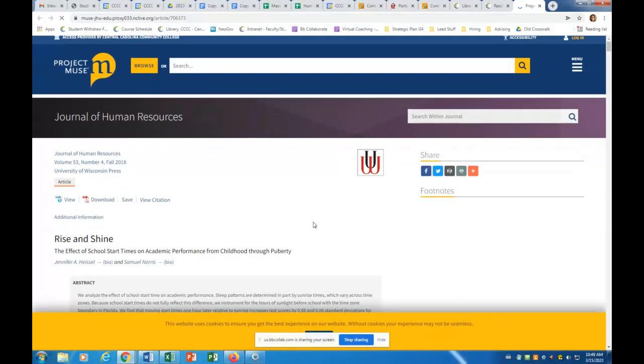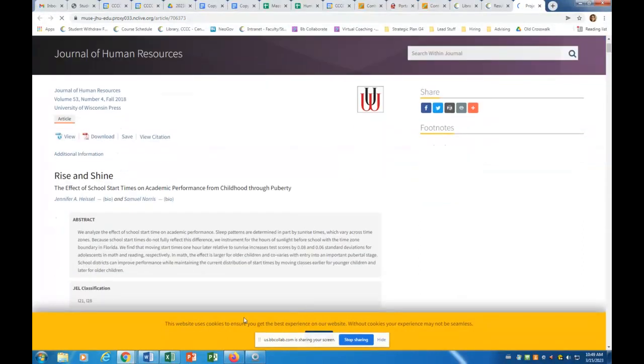So what we're going to do first is create the works cited entry for this source. We have two authors, Jennifer Hessel and Samuel Norris. We'll invert the first author's name, so it'll be Hessel, Jennifer, and Samuel Norris. Then we will have the title of the article, which is right here: Rise and Shine, the Effect of School Start Times on Academic Performance from Childhood Through Puberty. Remember to always use title case in MLA for your titles, even if the journal does not do so.